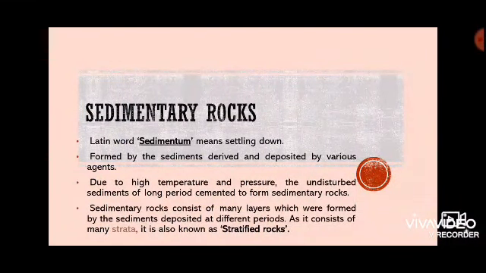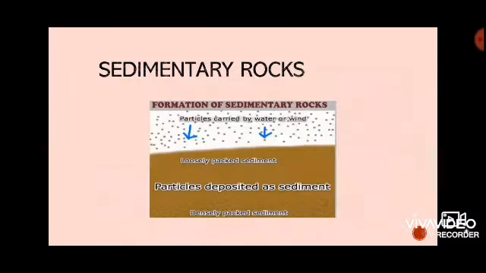It consists of many layers and is also known as stratified rock. Strata means a layer, so it is known as stratified rock. Sedimentary rocks are important rocks for natural resources like coal, oil and natural gas. Coal and natural gas are found in sedimentary rocks. Let us see the picture.